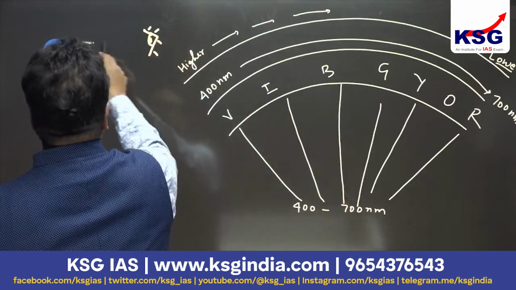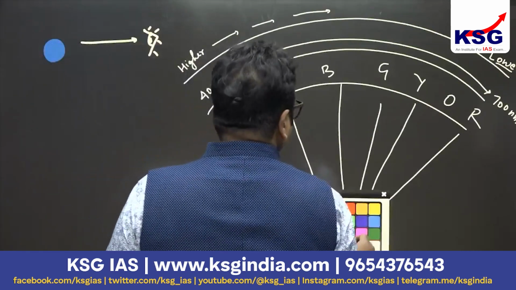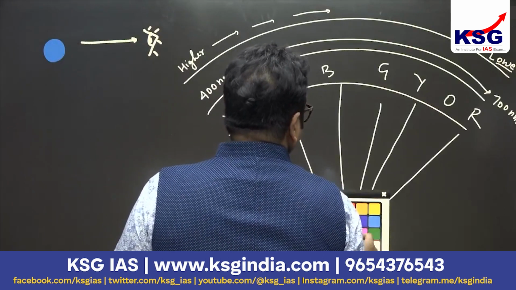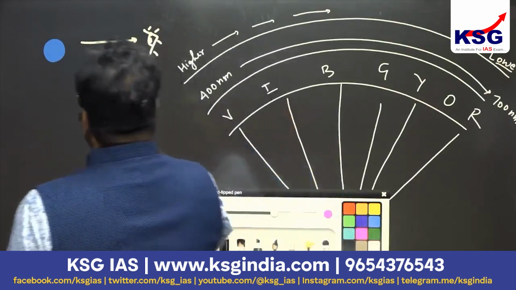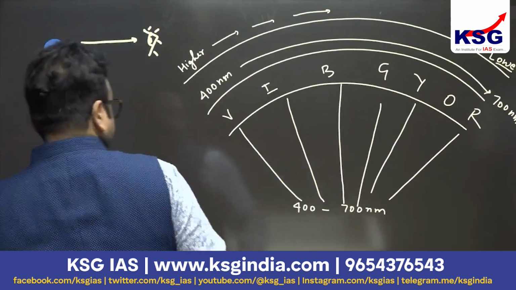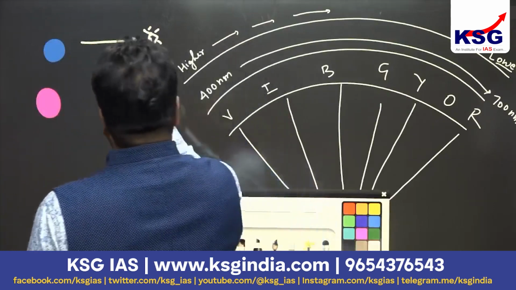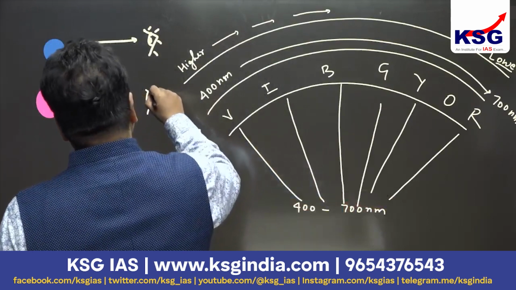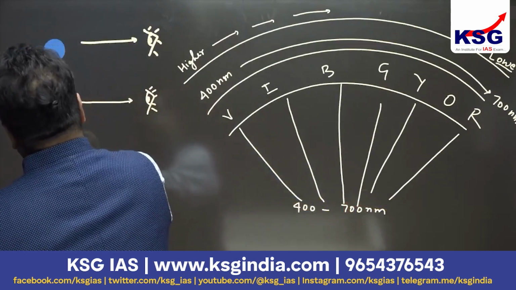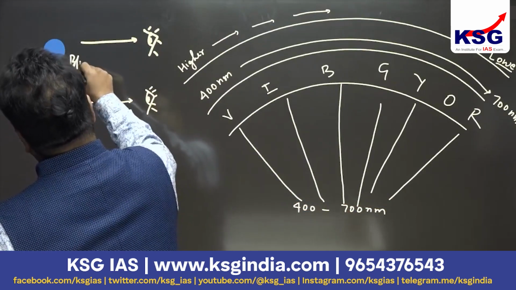We are observing this star as a blue star, and the same star after a few years becomes orange. The same observer is observing this star from the earth's surface. The same star is now orange; earlier, a few years back, it was blue.